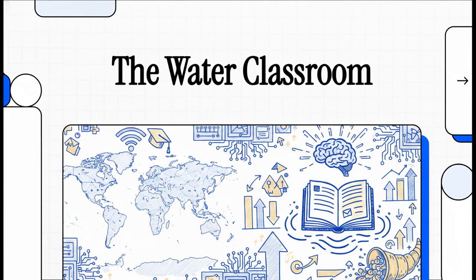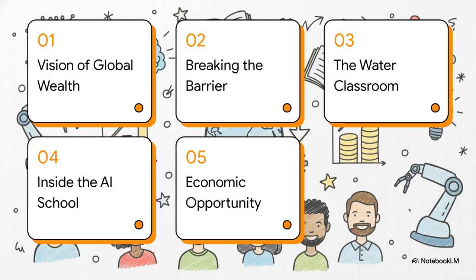Welcome to today's Explainer. We're unpacking a very specific and honestly wildly ambitious piece of the Stellarium Foundation's vision, the Water Classroom. We'll be taking an impartial look at their blueprint for a global AI-powered online school. The source material frames this as way more than just another EdTech app. It's presented as the foundational pillar needed to democratize world-class education and build what they call an economy of abundance. Okay, let's dive into the roadmap.